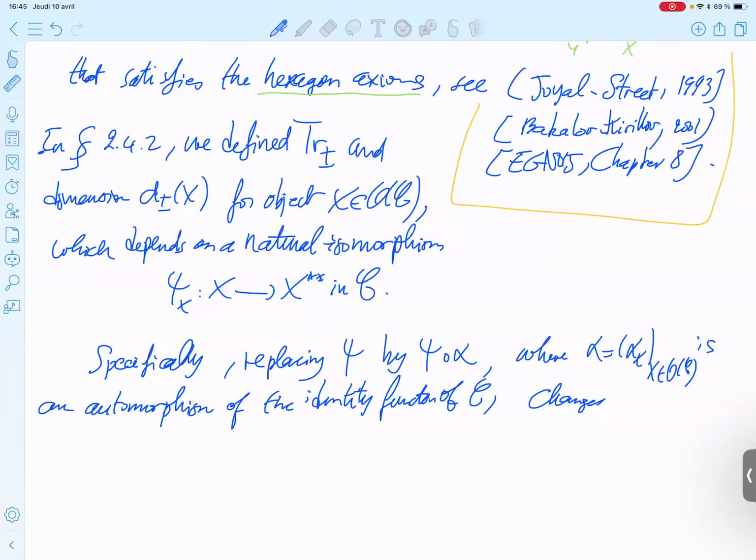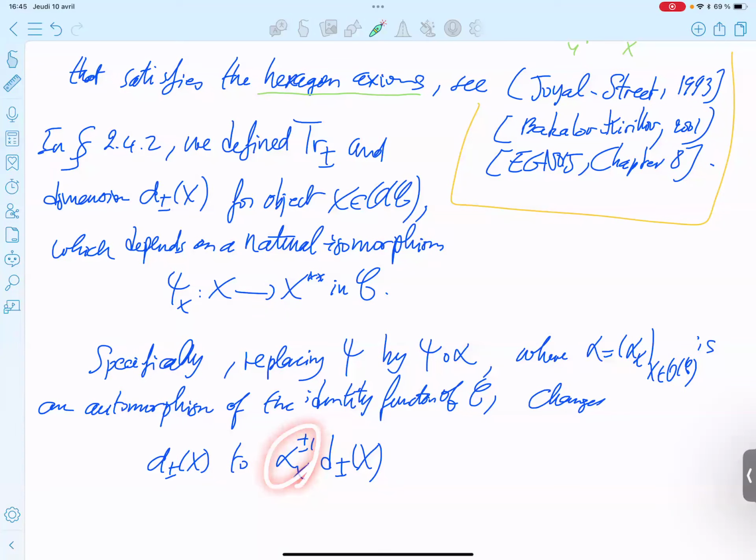Change d plus/minus of X to this. Remember that this is an isomorphism of simple objects, so it's a scalar. So you have this scalar.